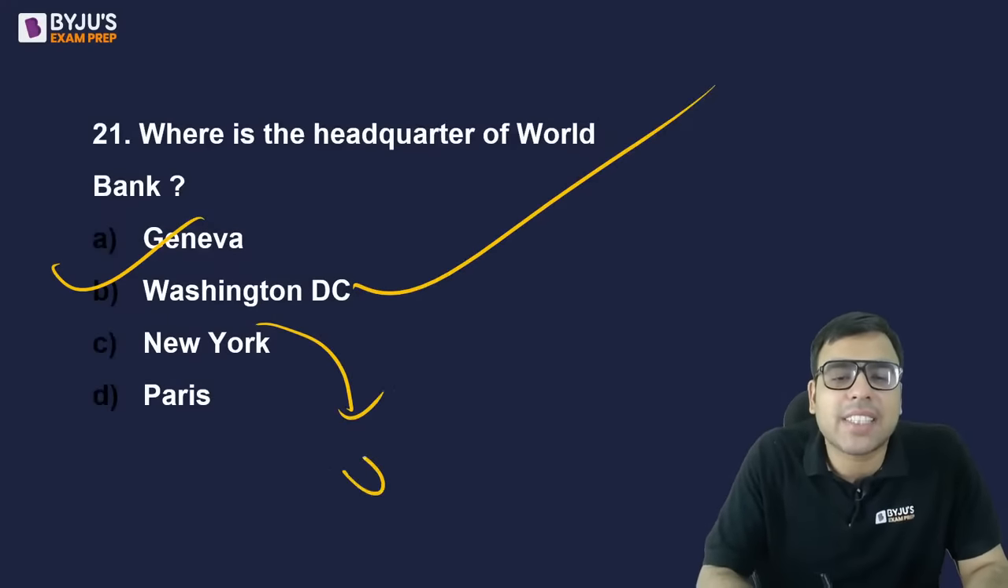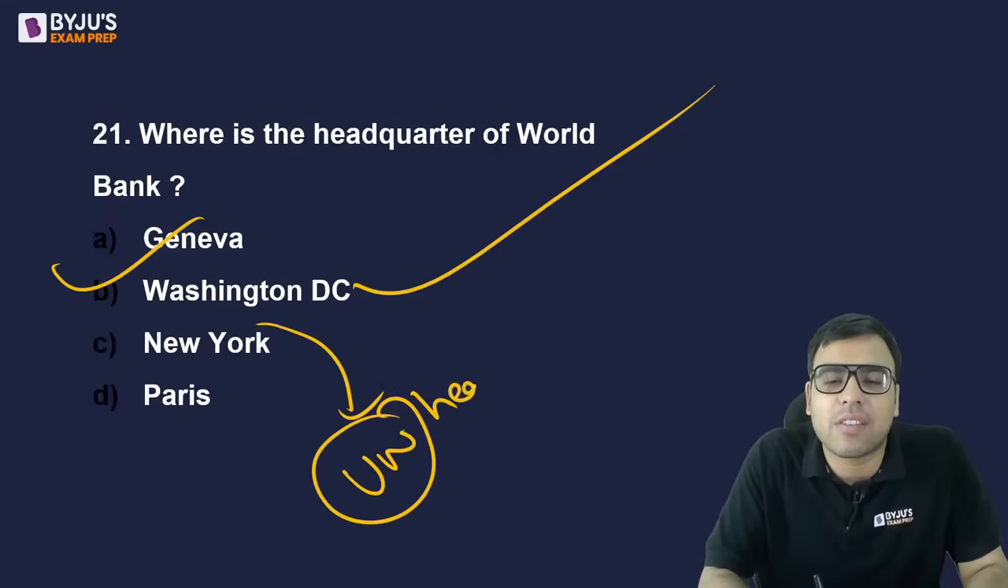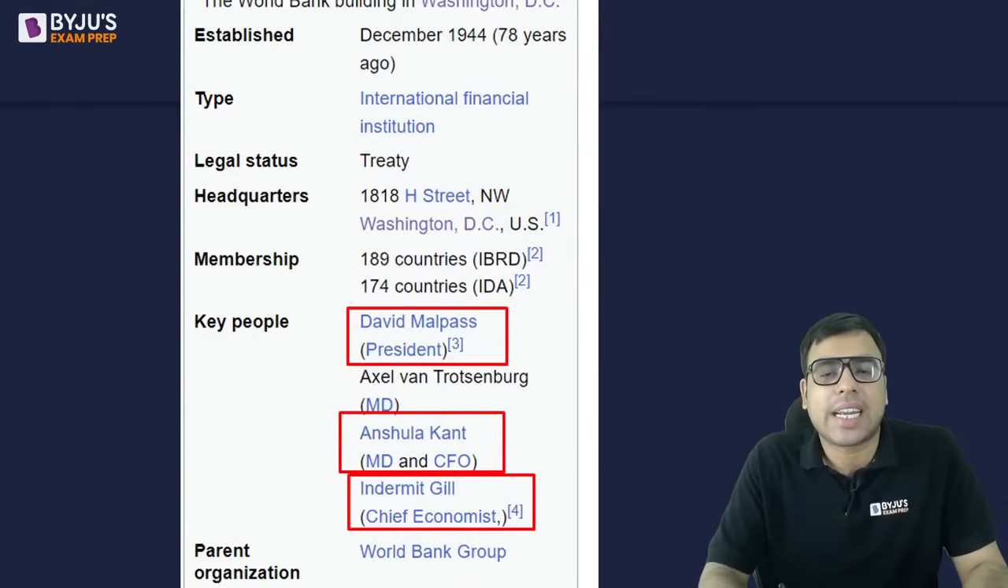न्यूयॉर्क में यूनाइटेड नेशन का हेडक्वार्टर है. UN headquarter you will find in New York. ठीक है, so don't be confused. And the right answer is B, Washington DC.